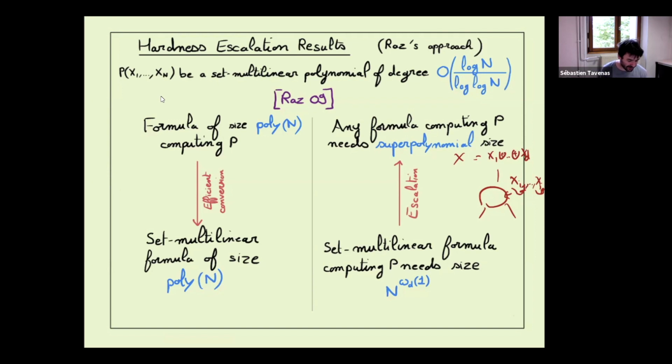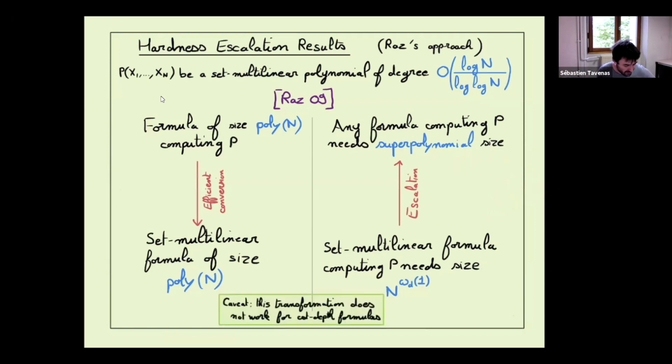And so this result by Raz was very interesting. It means that sometimes it's sufficient to get a lower bound for set multilinear formulas, which seems to be a very strong restriction about our model of computation. There is one problem with this result directly: this transformation does not work in constant depth. If we start with something which is small depth, here we get something which is large depth. But the idea is to try to do something similar, in our setting, in constant depth.